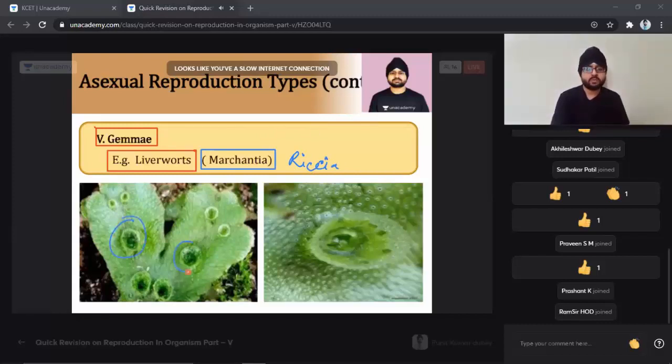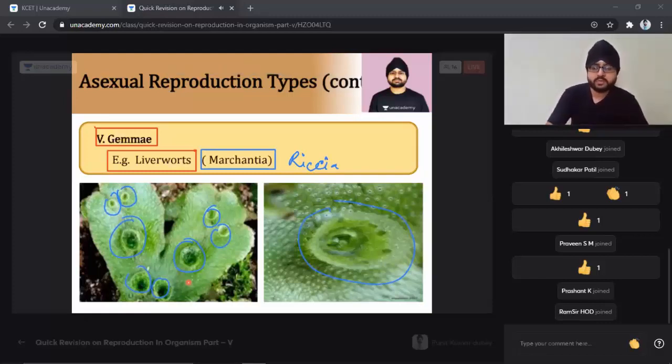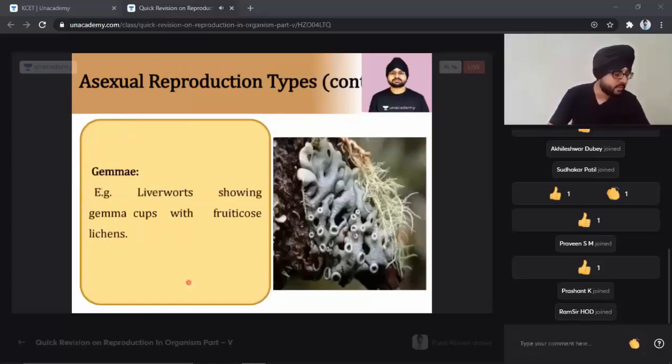We have the formation of the gemma cups, as you can see over here, students. In these gemma cups, the antherozoids swim, come over there, and are used for the complete fertilization process, and formation of a new liverwort can be seen, student. So I hope I have explained this part and you have understood. Okay, let's go to the next part. What is the next part we are going to see, students? The next part is the formation of the gamete.